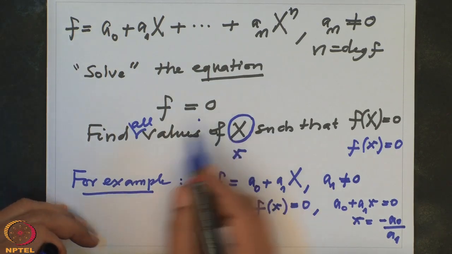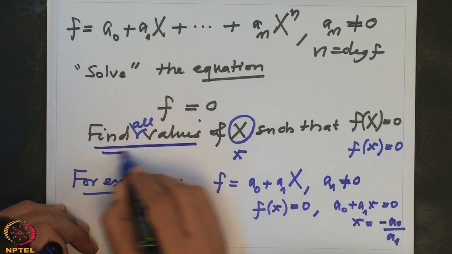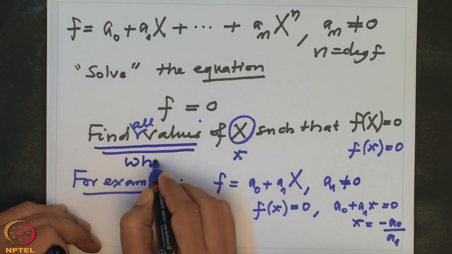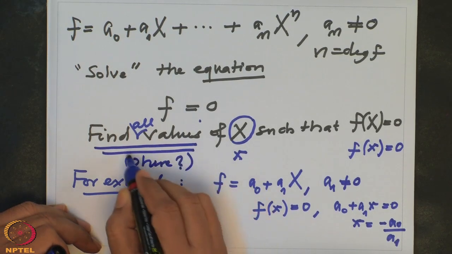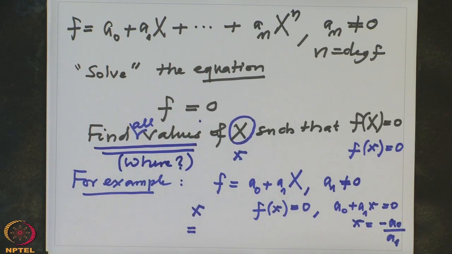So it is very, very important, when you say find all values, where are you looking for values? This information is also very, very important. So in former days, up to the 16th century, people tried to solve, of course, linear, quadratic, cubic and biquadratic, and found the formulas for these values, where the solutions are.